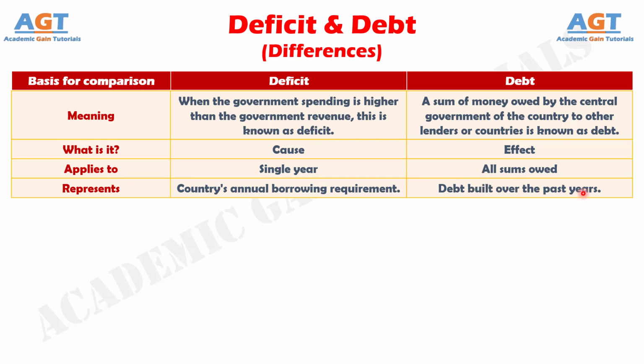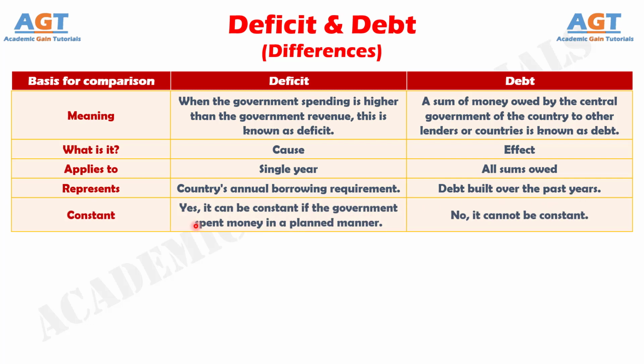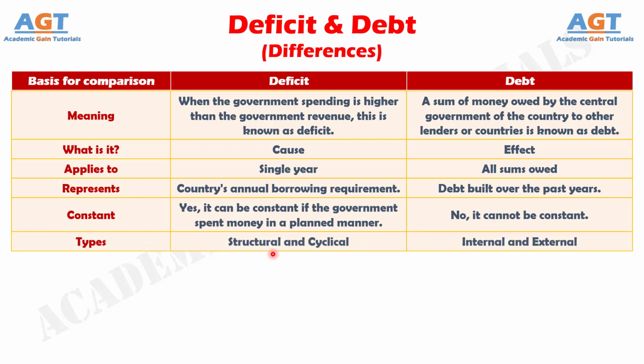Number 5. If the government carefully spends its money, then the amount of the deficit can be constant, year on year. However, the amount of debt cannot be constant. And difference number 6. The deficit can be of two types, structural and cyclical, whereas debt is categorized as internal debt and external debt.